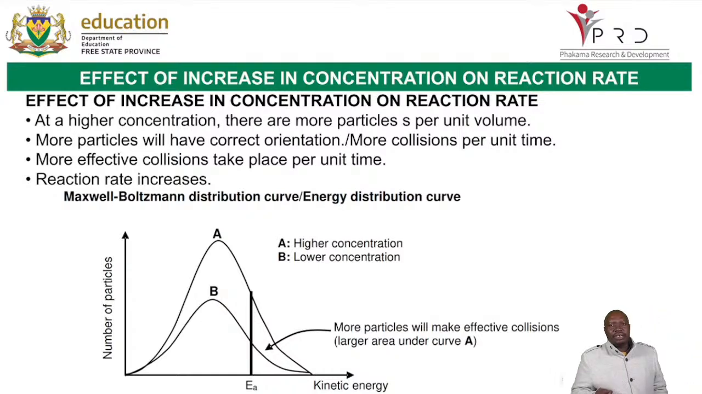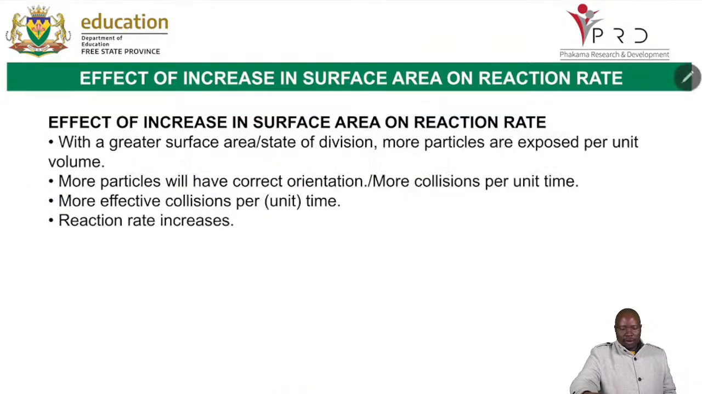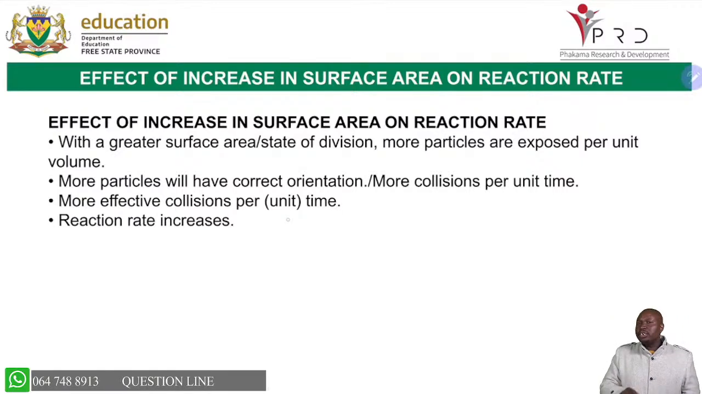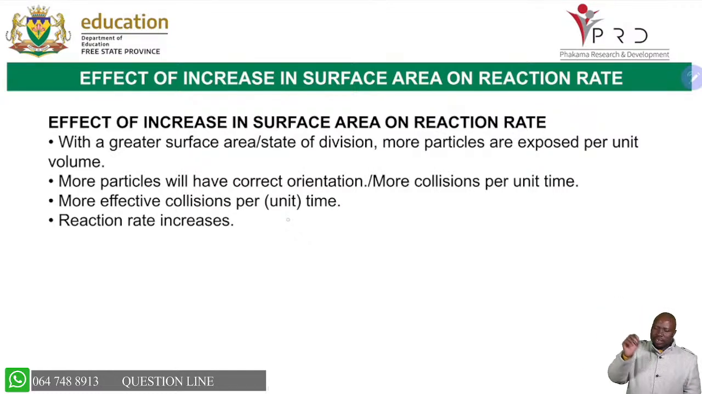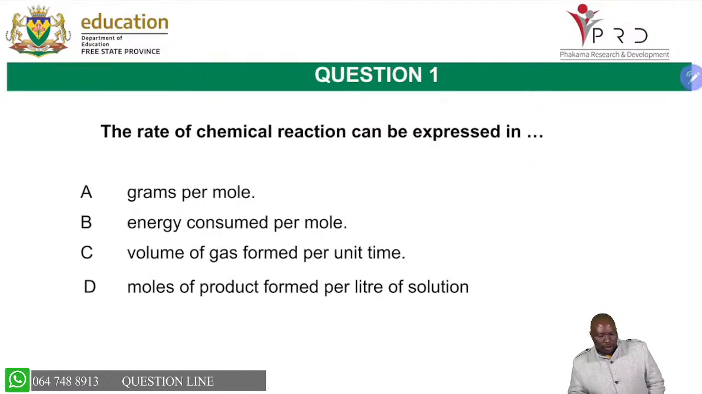So please always remember these graphs, the Maxwell-Boltzmann distribution curves, so that you are always able to remember how these energy distribution curves work. The same with surface area. We're saying when you increase surface area, more particles are exposed per unit time. And we are saying we'll have more effective collisions. You can see that in all the statements, we are saying more effective collisions per unit time. So you cannot talk about collision theory without saying that. That will increase the rate of the reaction. So I hope that helps you as you move on.